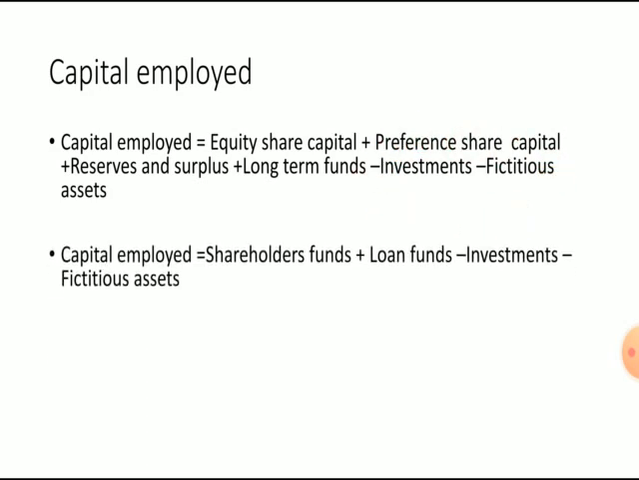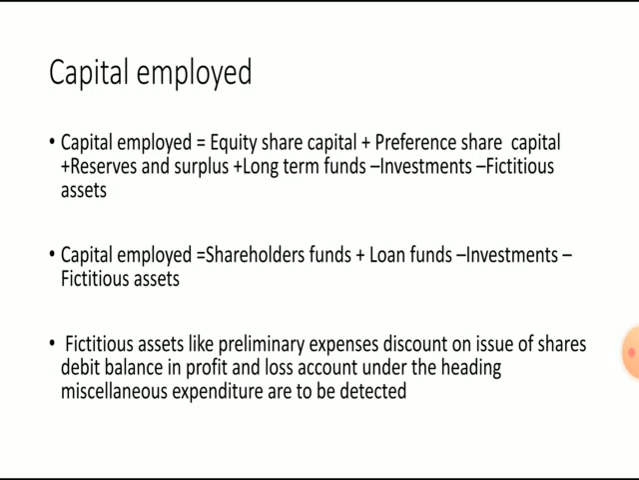So capital employed in a simpler formula is shareholders' fund plus loan fund minus investment minus fictitious assets. Fictitious assets are things like preliminary expenses, discount on issue of shares, a debit balance in the profit and loss account, and miscellaneous expenditure, which should be deducted from the shareholders' fund and loan fund.